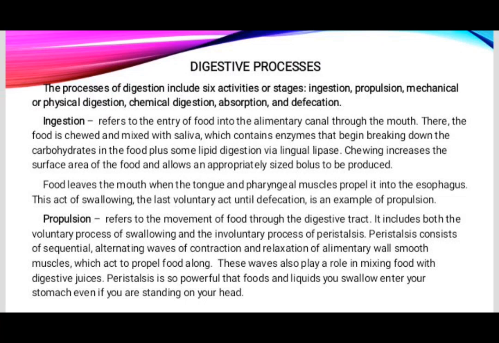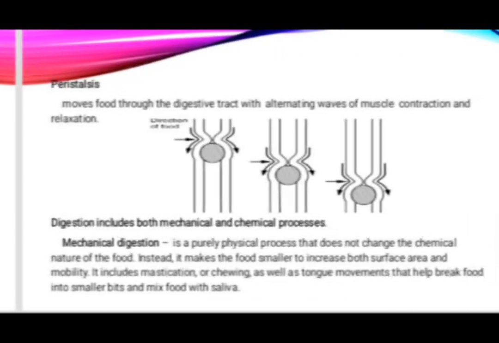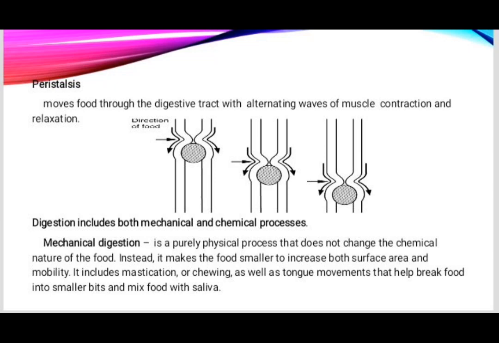These waves also play a role in mixing food with digestive juices. Peristalsis is so powerful that food and liquids you swallow enter your stomach even if you are standing on your head. Peristalsis moves food through the digestive tract with alternating waves of muscle contraction and relaxation.